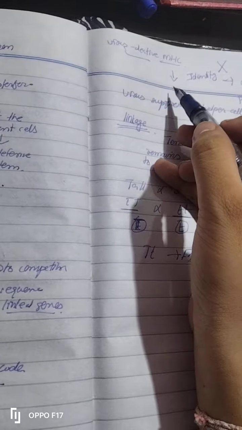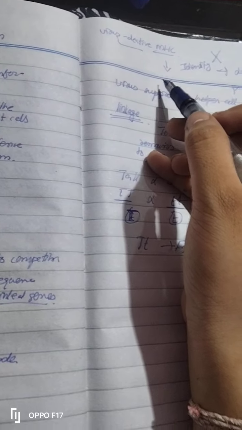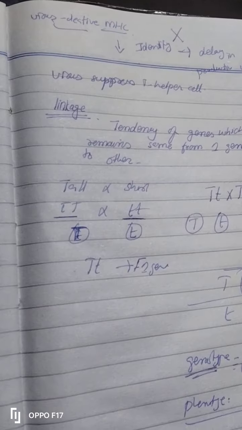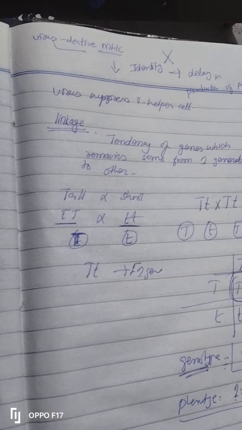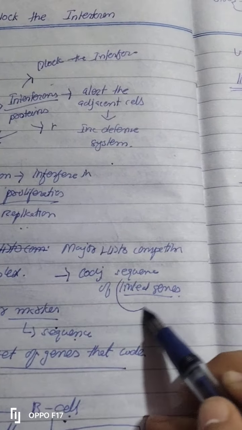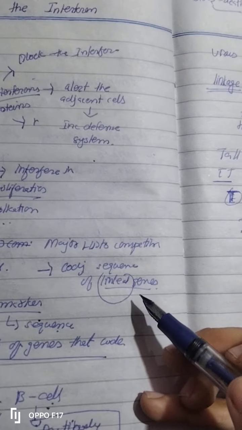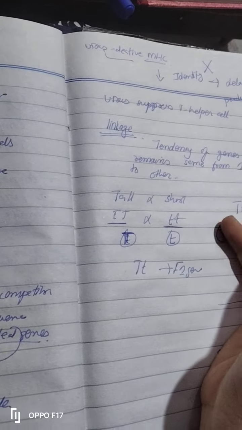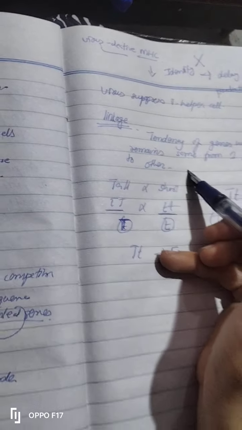Like my parents are having MHC, I'm also having MHC, and my generation will also have MHC. So coding sequence of linked genes means, what is MHC? It's a set of genes that code. So this set of genes always remains same from one generation to another generation.